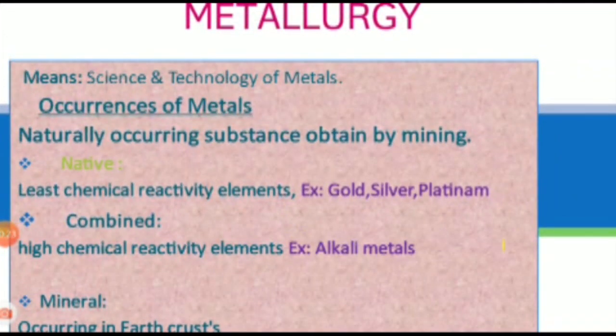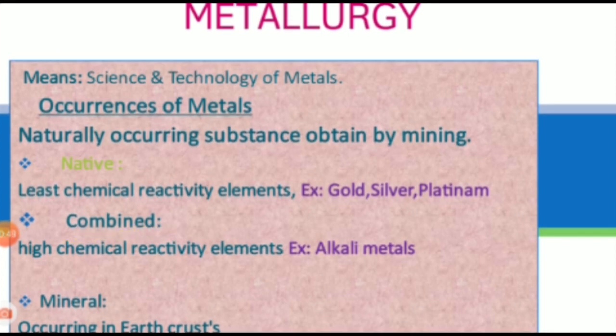Then occurrence of metals. Naturally, metals are obtained by the mining process. It is the naturally occurring substance. In the case of the mining process, the metals are obtained in two states: one is native state and another one is combined state.